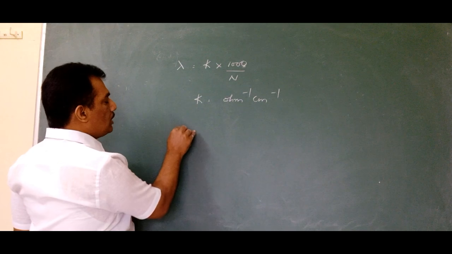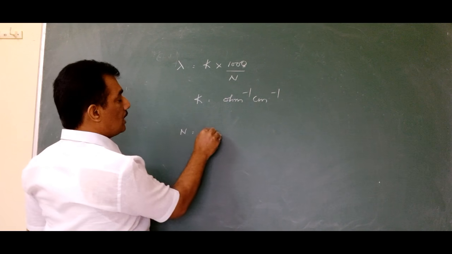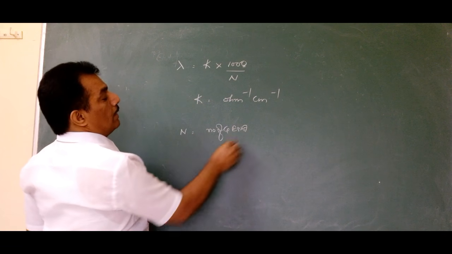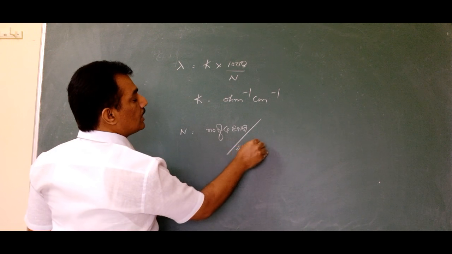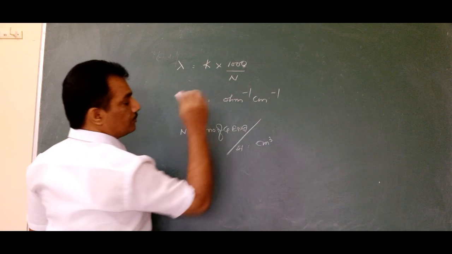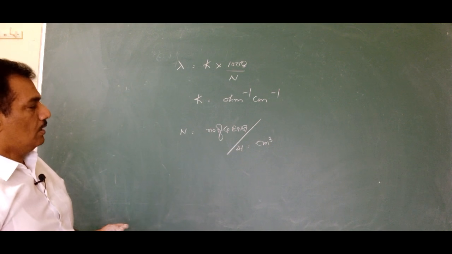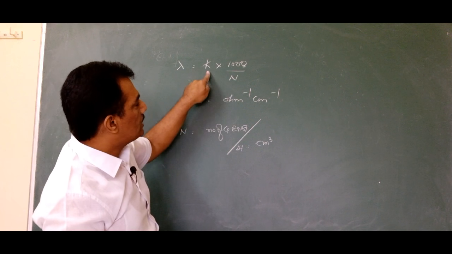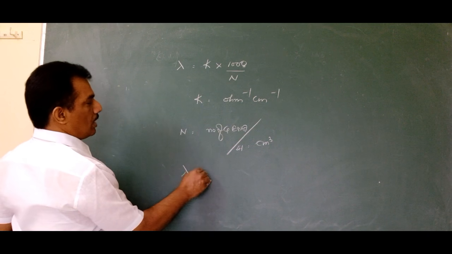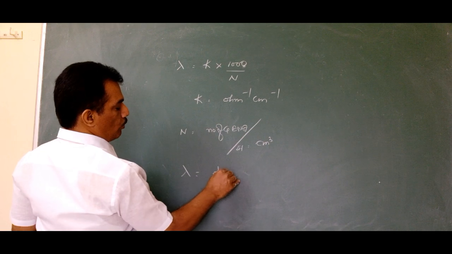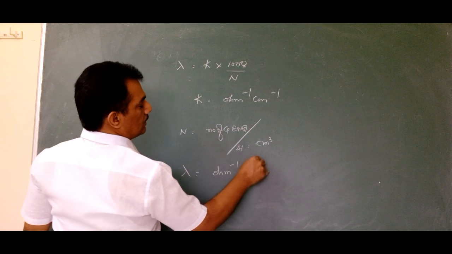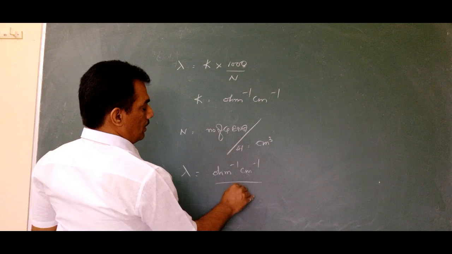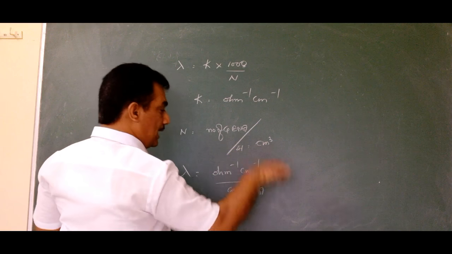And now coming to normality. Normality is nothing but the number of gram equivalent weights per liter. Liter means we can consider this as centimeter cubic unit. So when the normality unit and the kappa units are substituted here, lambda is kappa, that is ohm inverse centimeter inverse, by gram equivalent weight by centimeter cube.